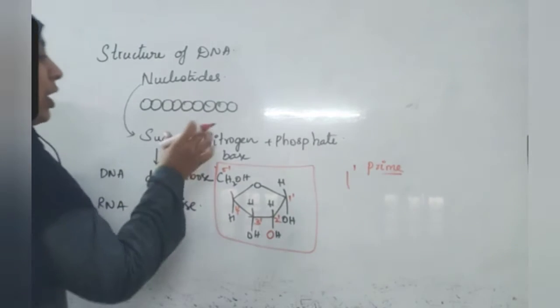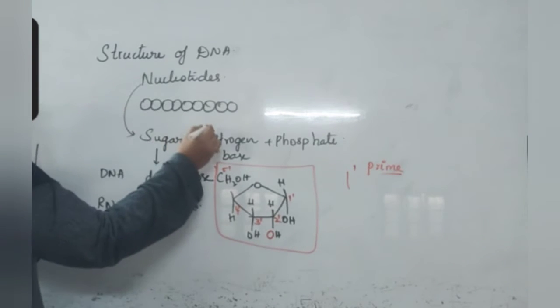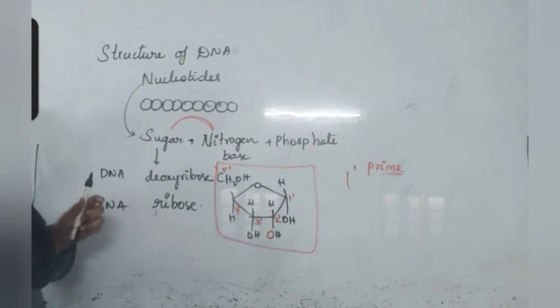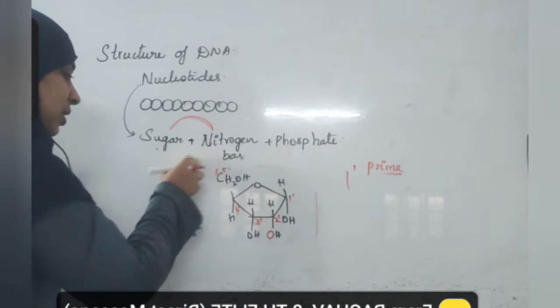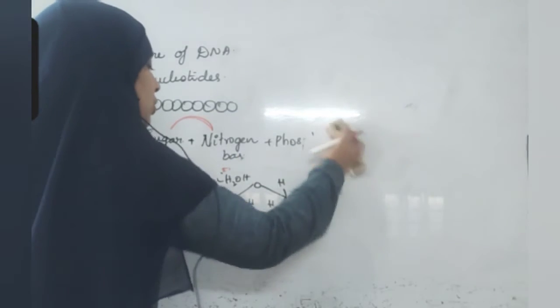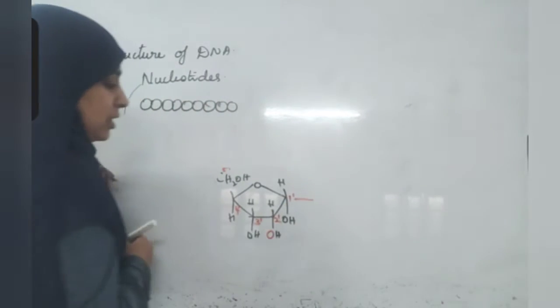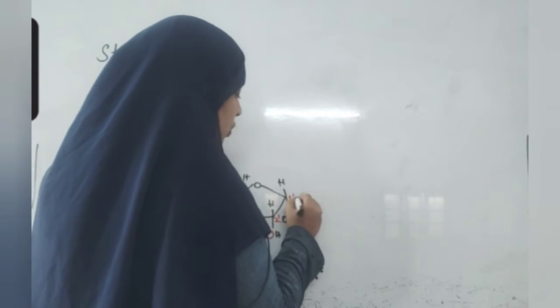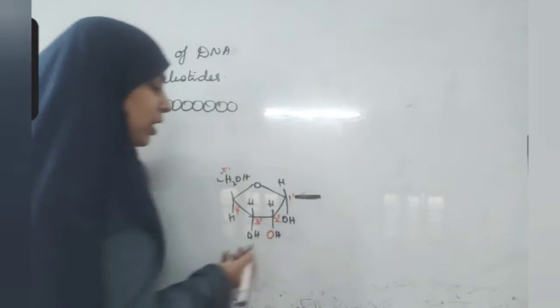For this sugar molecule, nitrogen base and phosphate will attach. First association is made between sugar molecule and nitrogen base, and then phosphate comes to attach. Can you see how it is getting attached? For this sugar molecule, nitrogen base is attached to the first position. In this position, a bond is formed. That bond is called glycosidic bond.